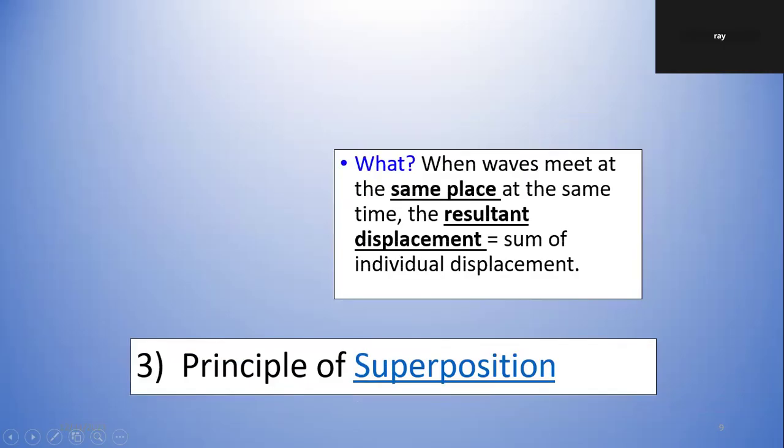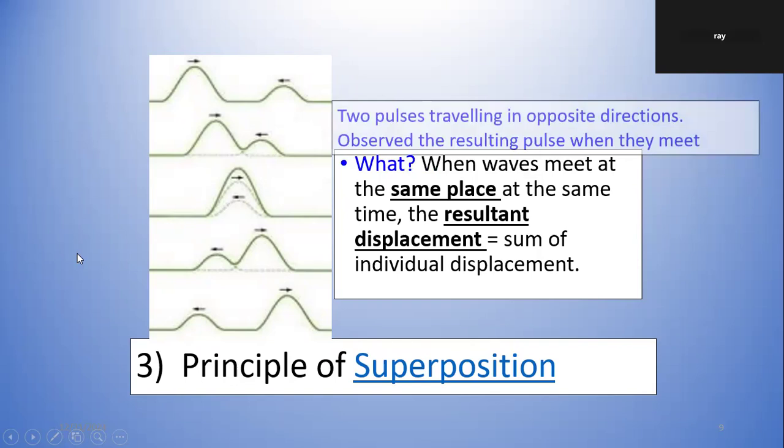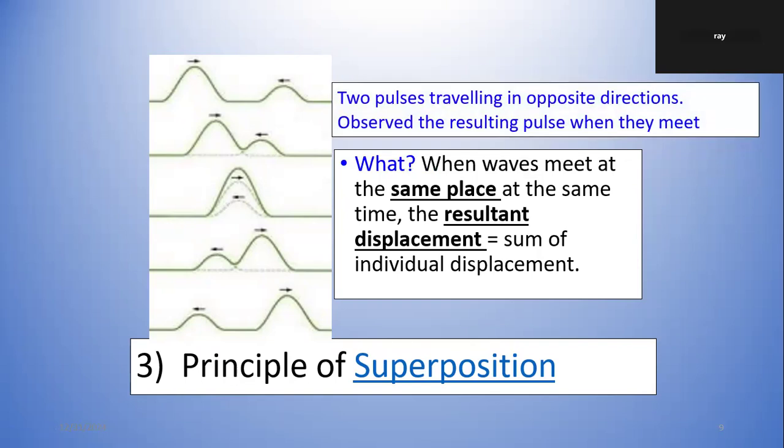Principle of superposition. When waves meet at the same place at the same time, the resultant waveform is the sum of individual displacements. Memorize that. Right? Remember, displacement is a vector quantity. These are individual pulses. When they meet, they add up. When they cross, you only see the dark one. You won't see the individual pulse. Two pulses traveling in opposite direction. Observe the resultant pulse when they meet. That's where they cross each other. That's the resultant.